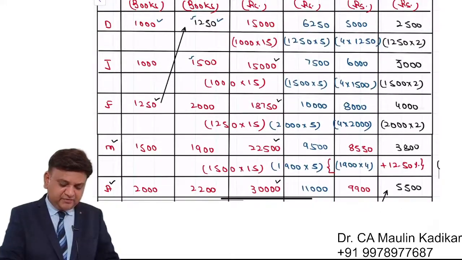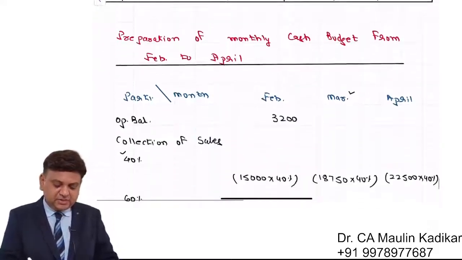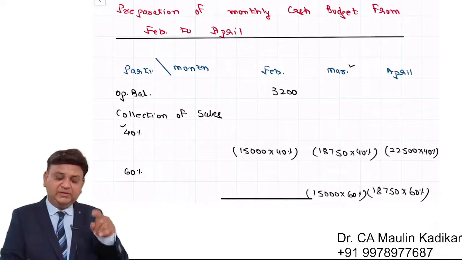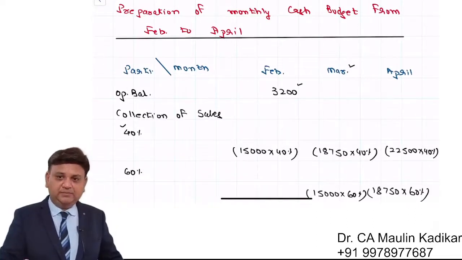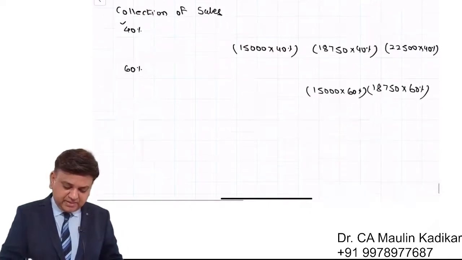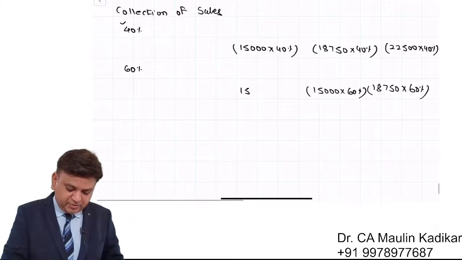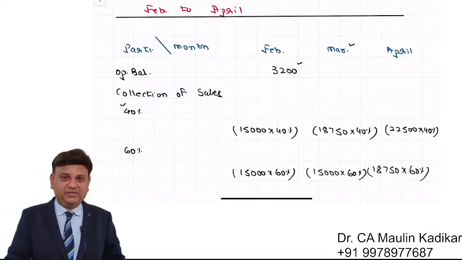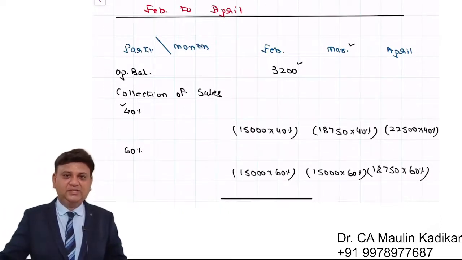Sales of December is again 15,000 coincidentally. 40% of 15,000 would be received in the month of January. Its effect must be incorporated over here. And remaining 60% would be collected in the month of February, which we are going to mention over here. This is the way the collection of the sales will be mentioned. Please write down the answer.